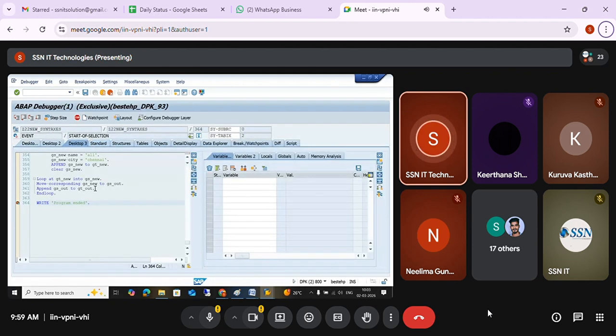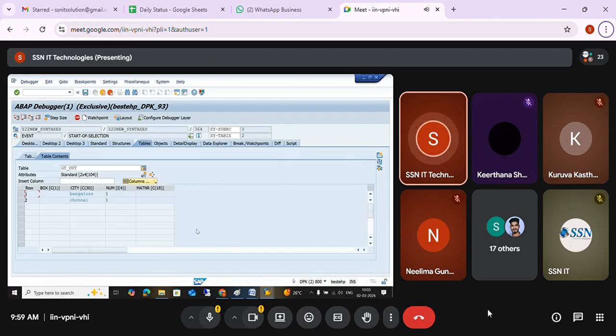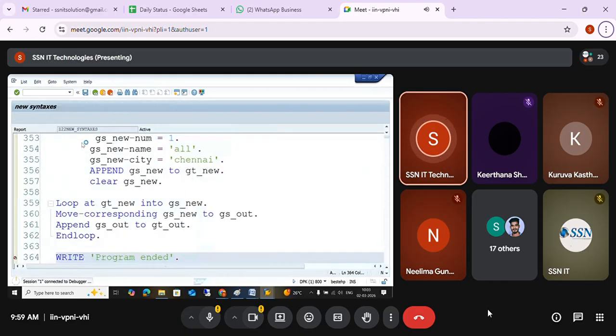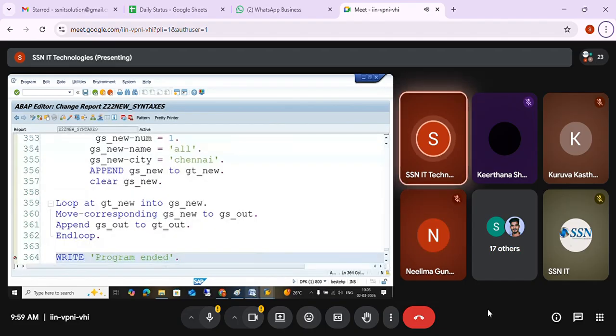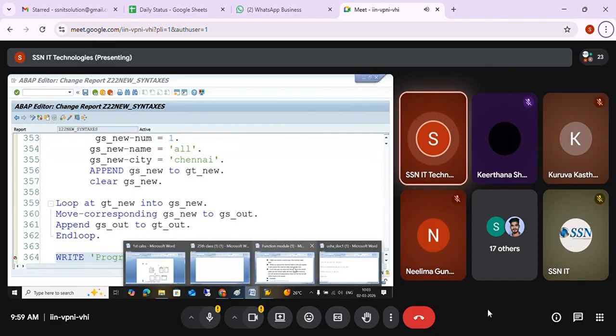F8, directly I'm checking ZT out. So how many fields are there? 4 fields, but I'm having only CT and num, so which is copied. Correct? Yeah. So this is about the old syntax. Any questions about the old syntax? No, ma'am. Yeah. Now we are going to see the latest syntax.